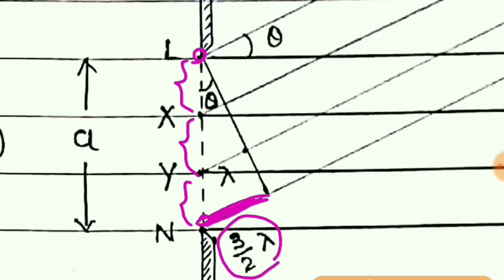So it is clear that this path difference will be lambda and this path difference will be lambda by 2. So it is clear that this is lambda by 2, then lambda, and then this will be 3 lambda by 2.